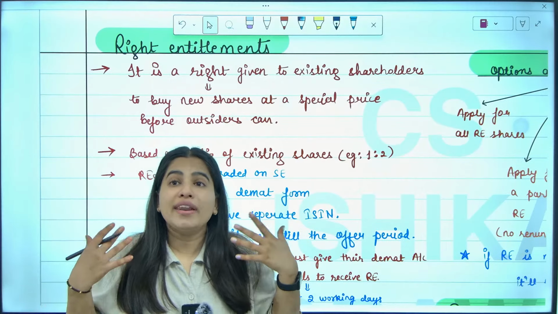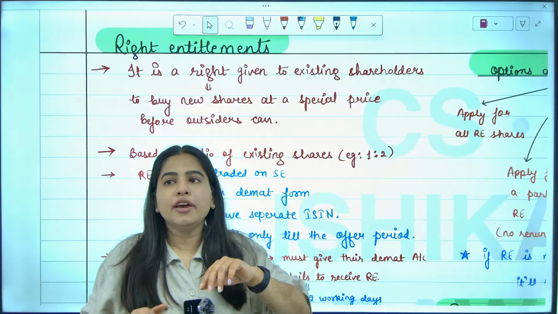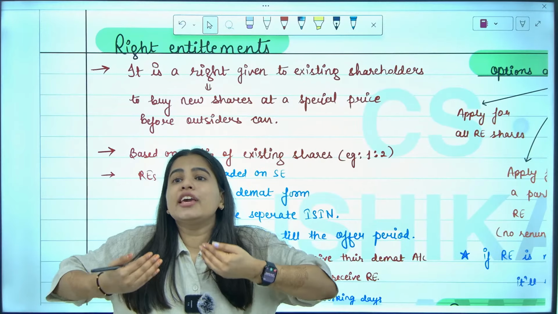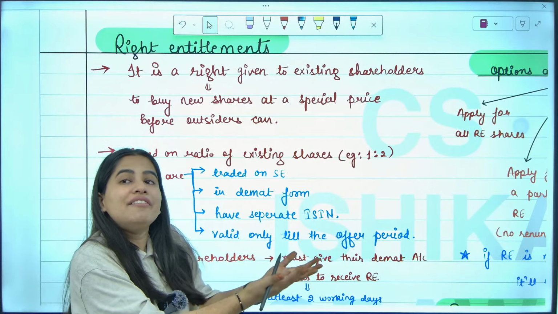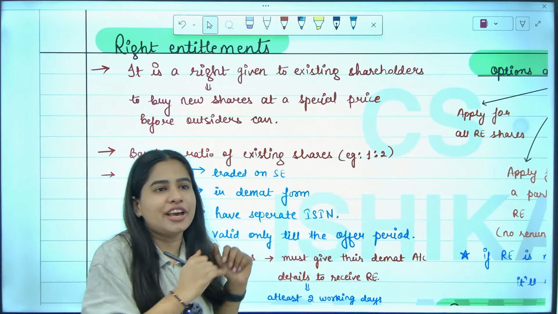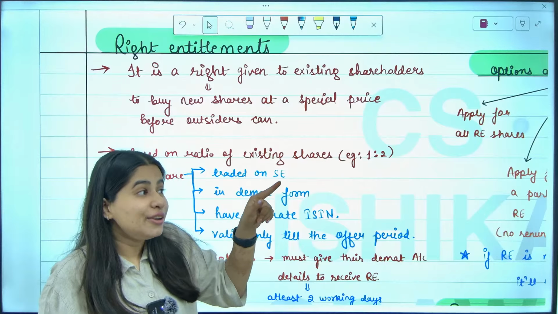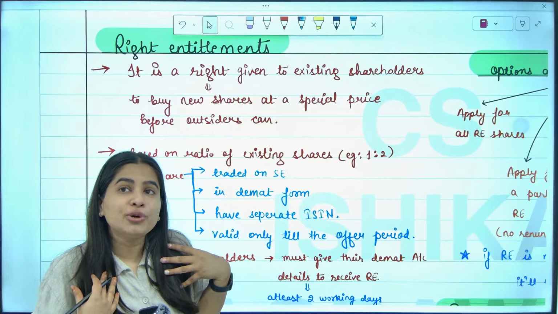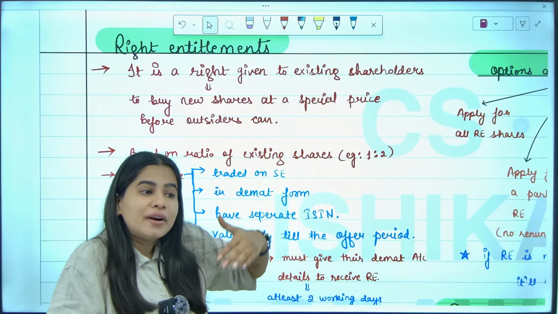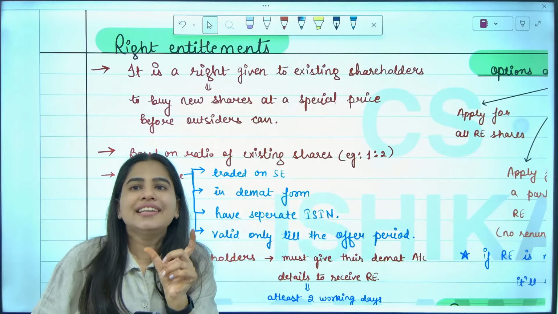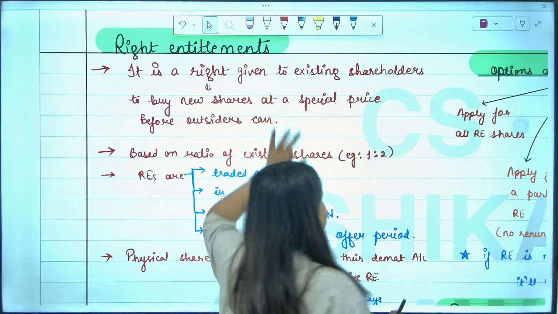Right offer means whenever we come up with a public offer, before making an offer to outsiders, first we will give the offer to our existing equity shareholders. Do you want shares? We are giving them the right to purchase more shares in the company at a discounted price.